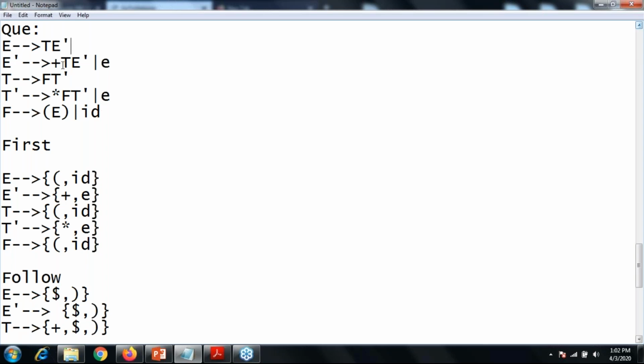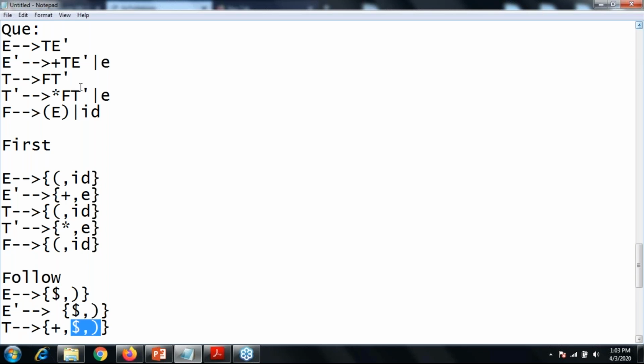Okay, now where is T over here? One more time. T is followed by your E dash, and your E dash is a non-terminal symbol. So in that case, you just need to identify the first of your E dash. What is the first of your E dash? The first of your E dash is a dollar and a closing bracket. Now write down the dollar and a closing bracket, but do not write it a second time. I have already put the dollar and a closing bracket in my follow set.